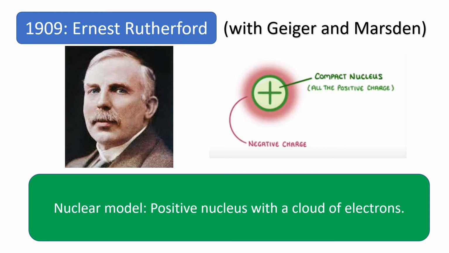But Rutherford, along with his lab assistants Geiger and Marsden, carried out the gold foil experiment and realised very quickly that the plum pudding model couldn't possibly be true. So Ernest Rutherford proposed a new model where instead of the entire atom being positive, he suggested that there was a very small, compact nucleus in the centre where all the positive charge belonged. And the electrons, while they weren't scattered throughout, he proposed that the electrons were kind of around the outside of the nucleus, so this cloud of electrons.